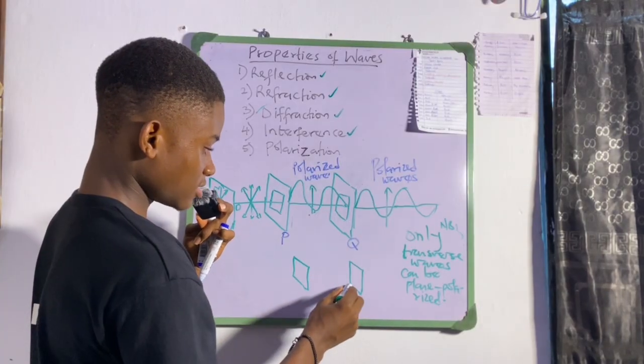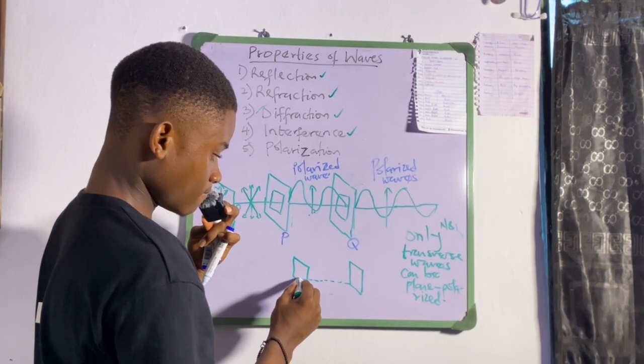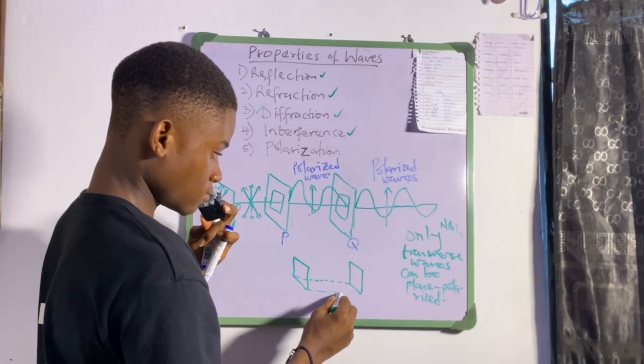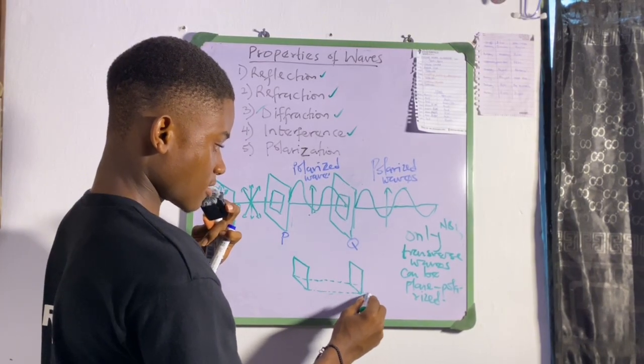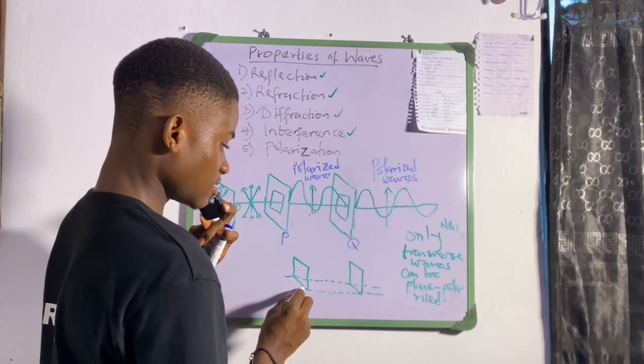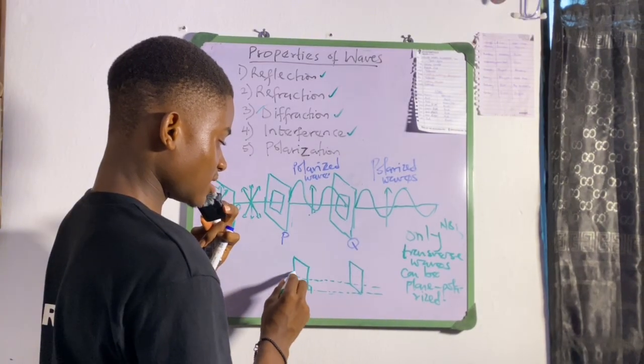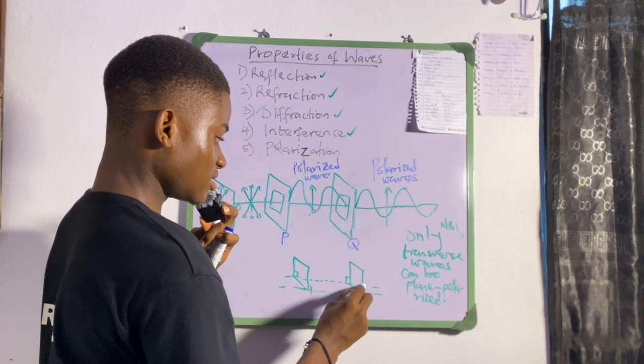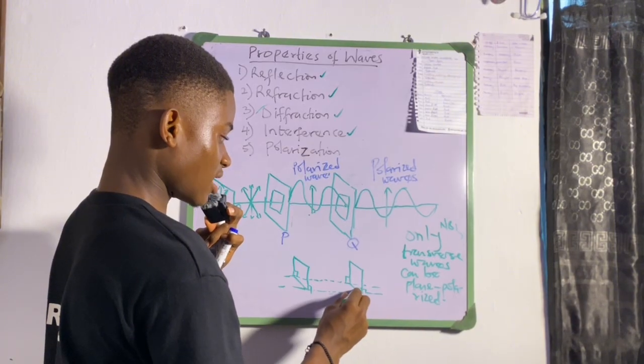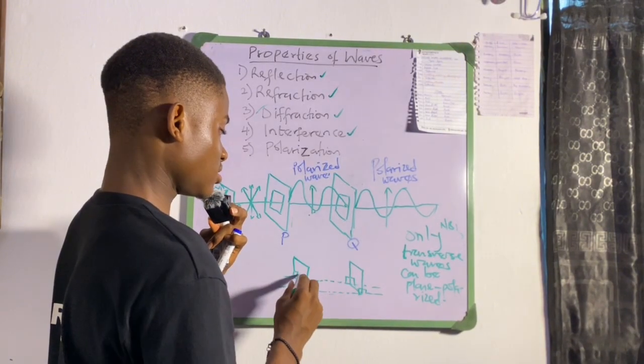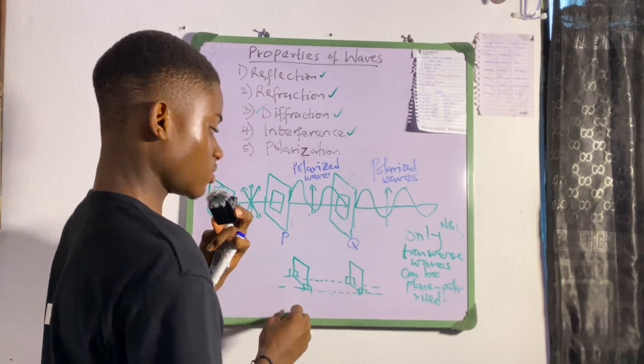You can see something like this. This is how this thing is. So you can see that there's angle 90 here, there's angle 90 here, and so on. Alright, this is what is happening.